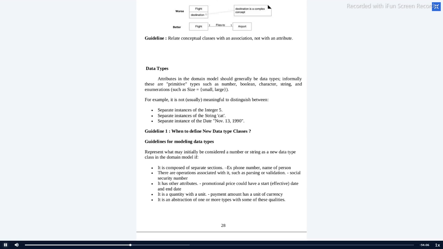Next, there are operations associated with them, such as parsing or validation. For example, if there is an Aadhaar card or any social security number where you are going to do validation, you can create a new data type. Next, if you have attributes with a start date or end date, you can go ahead with a new data type.